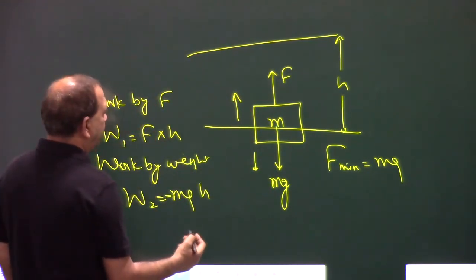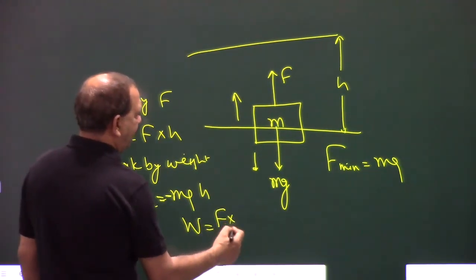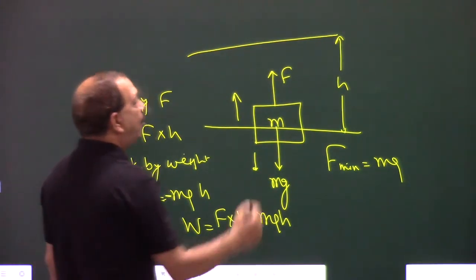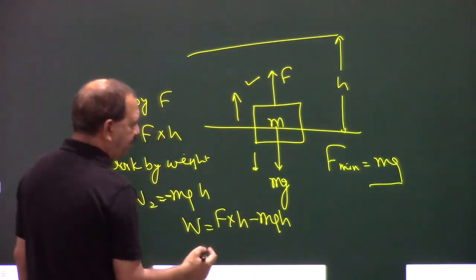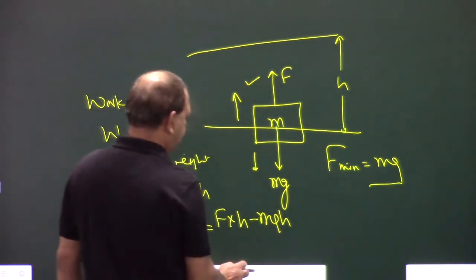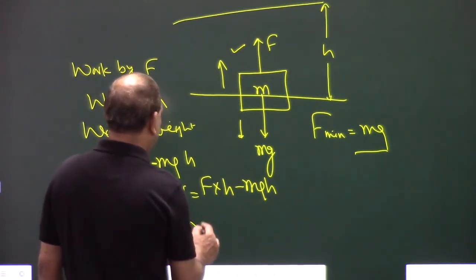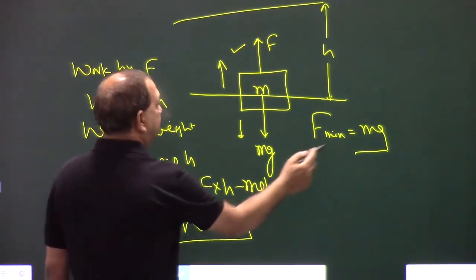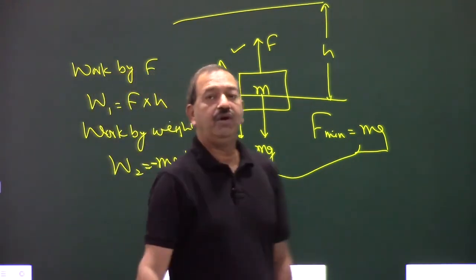So the total work is F into h minus mgh. This all will depend on how much force you applied. If you apply the force mg, then W is equal to 0, right? Because mgh and mgh will cancel out, then work done is 0.